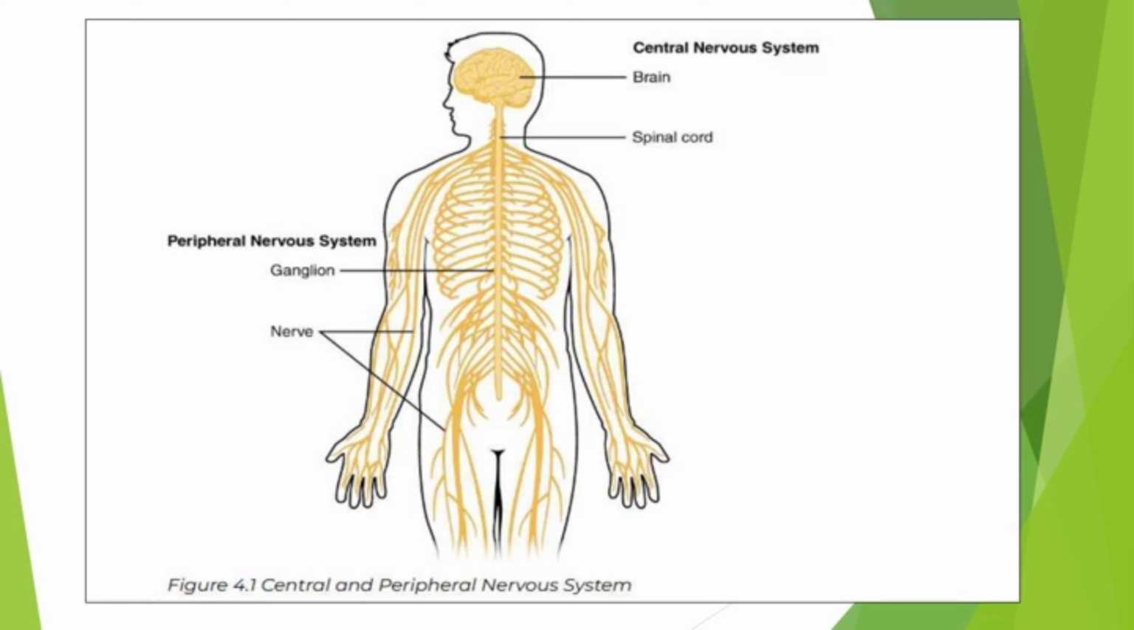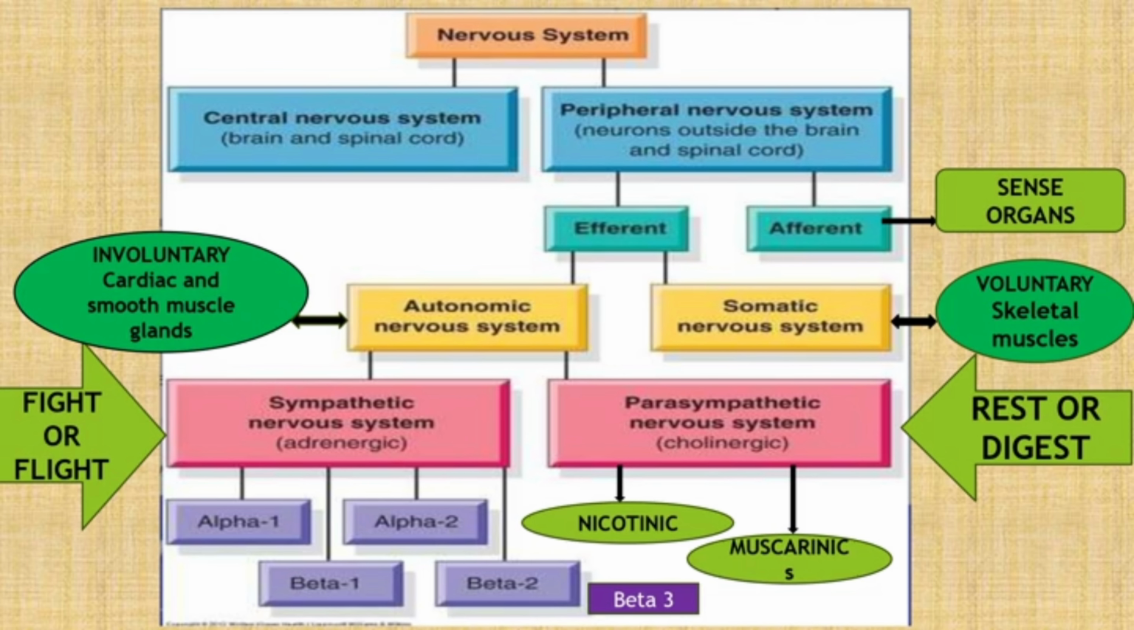The peripheral nervous system is again classified into two types, efferent and afferent neurons. Afferent means sense organs. Efferent is again classified into autonomic nervous system and somatic nervous system. Somatic nervous system, everybody knows, mainly involves the skeletal muscles. Voluntary actions come under the somatic nervous system. In the autonomic nervous system, involuntary actions, that means cardiac muscle, smooth muscle and glands, come under the autonomic nervous system.